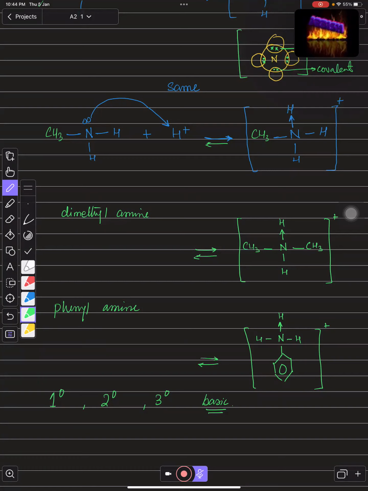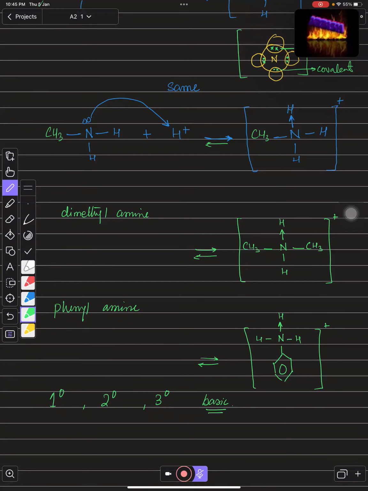If the position of equilibrium is well on the right, the strength will be different; if it is in the center, the capability of taking a proton is different; and if it is on the left-hand side, it will be different.